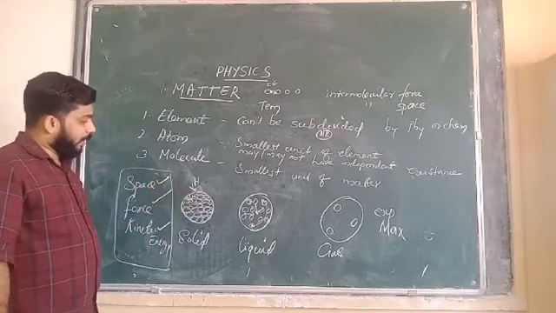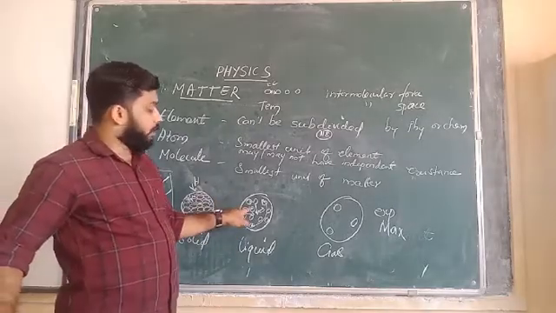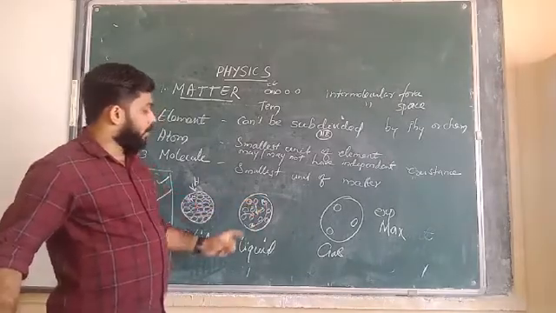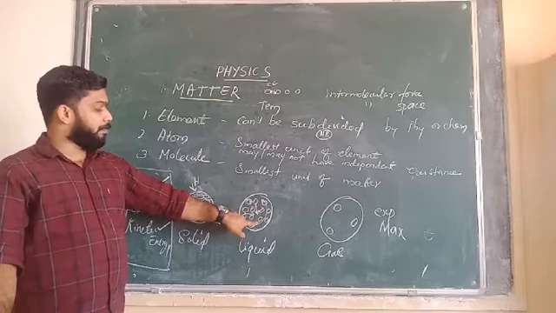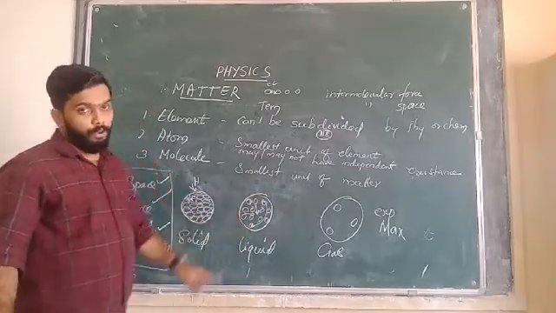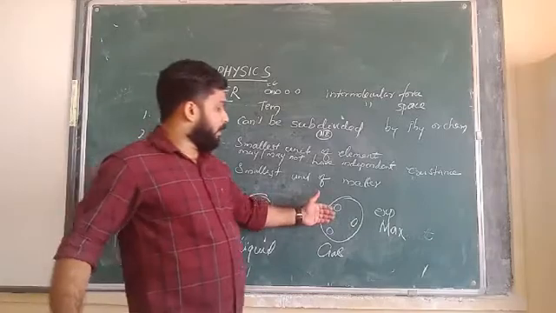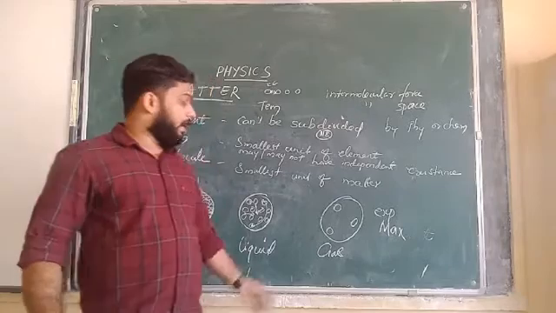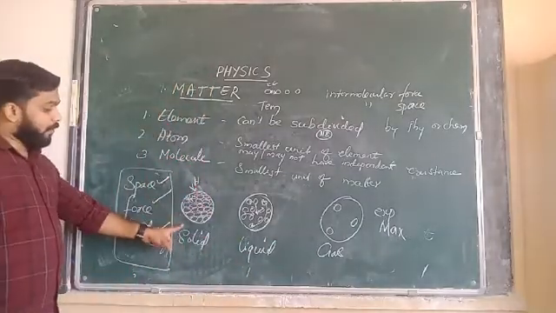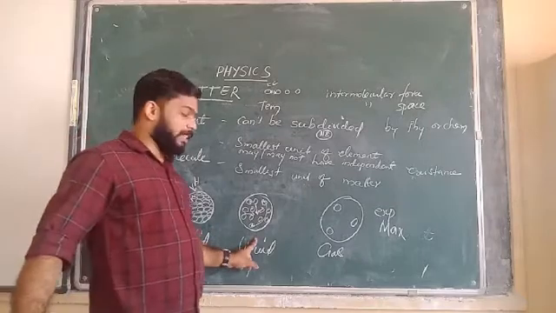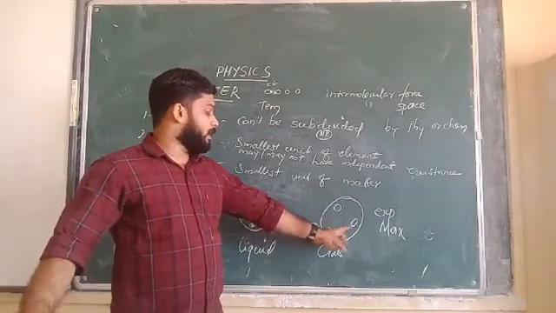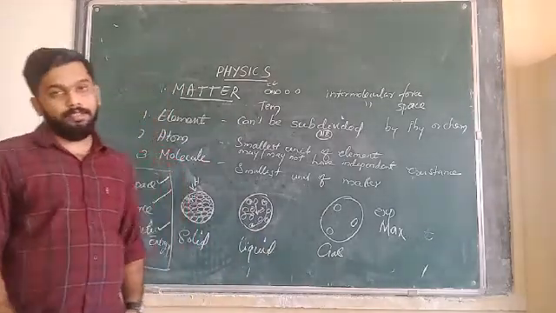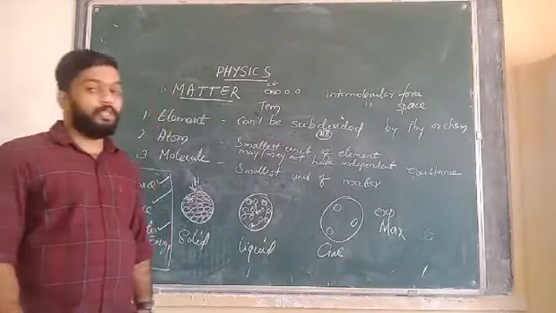It cannot flow. In liquids the space is more, so the force is less. It can be compressed a little, and it can flow from one position to another, but it cannot go out of the container. In gases there is more space, that means no force of attraction, and compressibility is maximum. Thermal expansion is minimum for solids, liquids expand a little more, and maximum thermal expansion is for gases. These are the properties of gases, liquids, and solids.